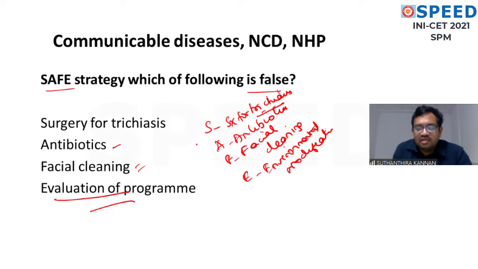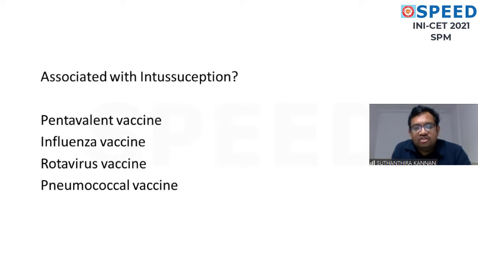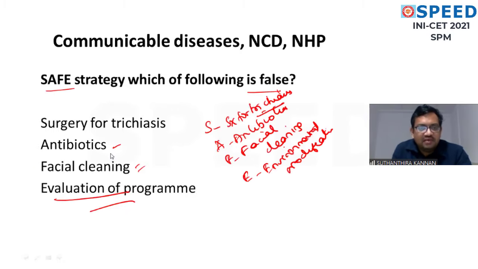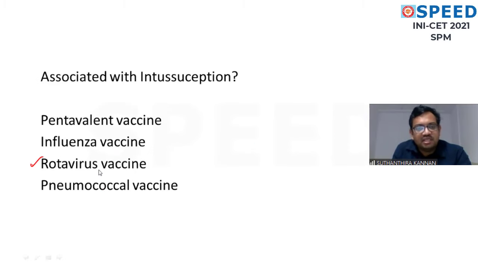This is how the recall question has come. Associated with intussusception, very straightforward question. The answer is rotavirus. Here, the evaluation of the program is the wrong answer. Here the answer is very simple: rotavirus. Previously we had a product called RotaShield that is associated with intussusception.